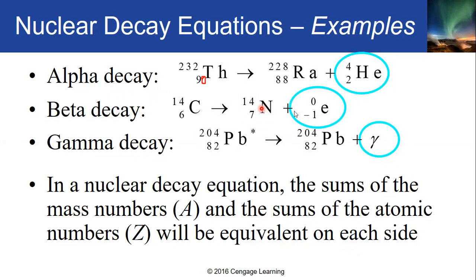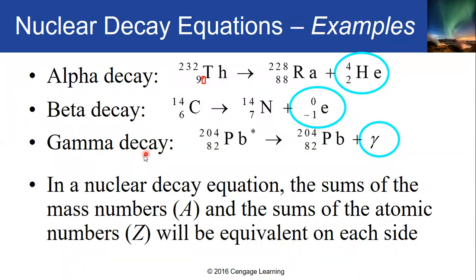So ganun pa rin ang setup, kailangan lang balance pag pinag-add mo yung mass number at saka atomic number. So 14 plus 0 is just still 14 na original sa carbon, while here, 7 plus negative 1 will result into 6. Sa inyong basic algebra, di ba? 7 plus negative 1 is just similar to 7 minus 1, which will just result into 6. So sa beta decay, ang pinaka-hint is the emission of electron.